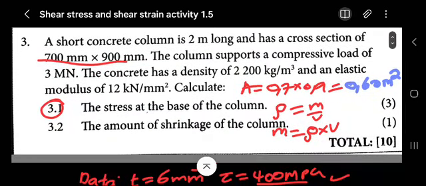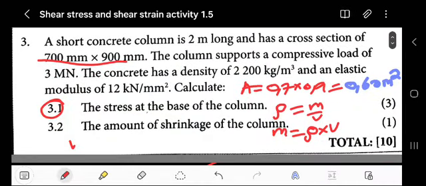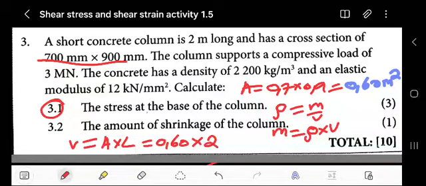The volume will simply equal area multiplied by length: 0.6 times the length, which is 2. This is meter squared, this is meter, so when you multiply, we get meter cubed.